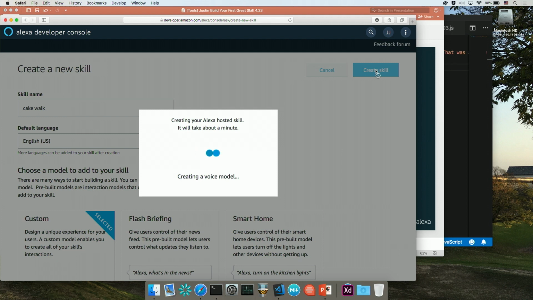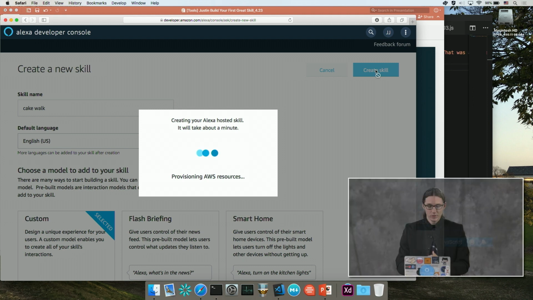OK, so this is going to provision everything I need for my skill. Right now it's creating the voice model. It's also going to provision the AWS resources, and in doing so, it's going to set up my IAM roles, create the AWS Lambda function, and create an S3 bucket. So this is going to do all this stuff for me.